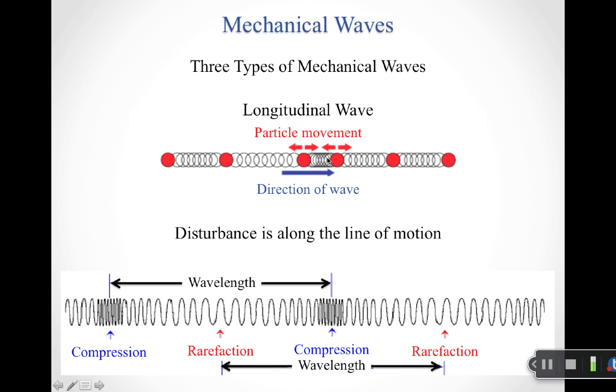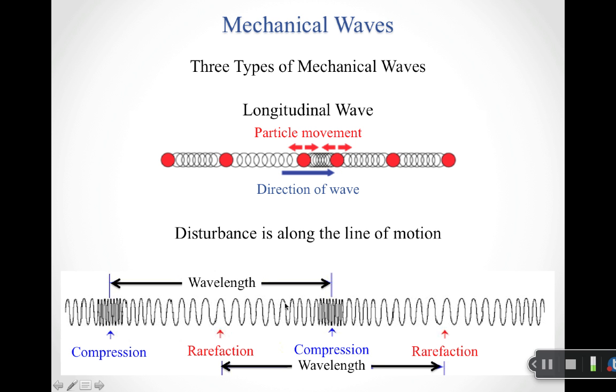Second type of wave I can have is a longitudinal wave. And so for a longitudinal wave, the particles bounce back and forth along the wave direction. So a longitudinal wave, your particles are moving along the direction of the wave. So here for longitudinal waves, the disturbance is along the line of motion. So instead of bouncing up and down as my wave goes to the right, they're bouncing left and right as my wave goes to the right.